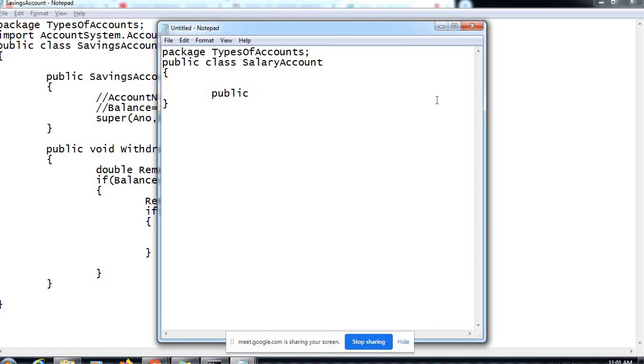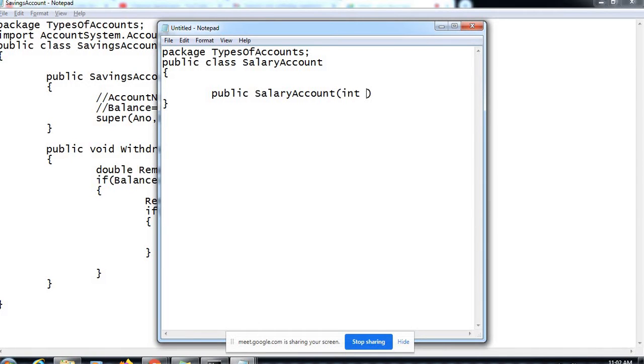You cannot open a salary account with an amount of your choice, whereas with a savings account, when you open an account, you may choose to deposit an initial amount in it, but that's not the case with a salary account. So salary account creation would be such that we only support opening a zero balance salary account. No balance can be mentioned while opening a salary account.